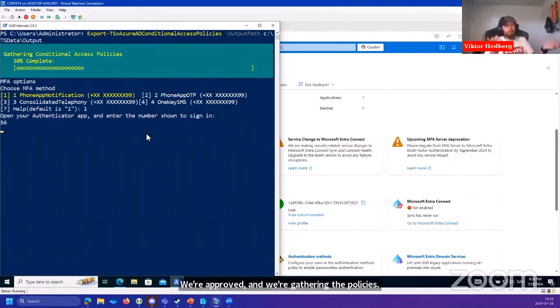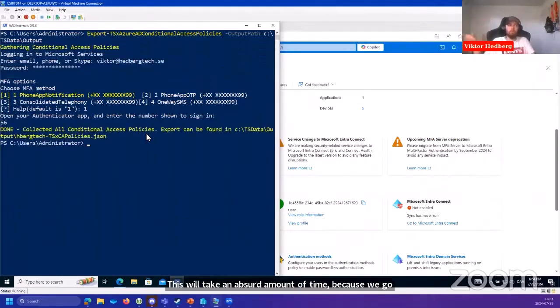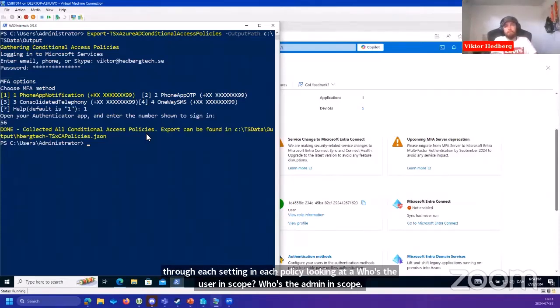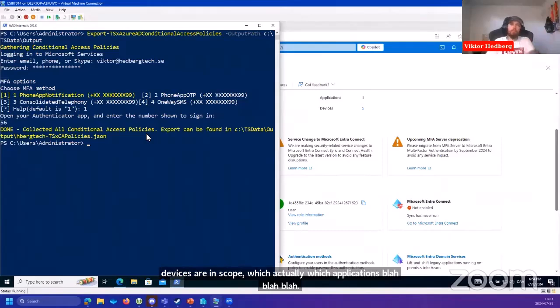So granted that the tenant has a lot of conditional access policies, this will take an absurd amount of time because we go through each setting in each policy, looking at who's the user in scope, who's the admin in scope, which devices are in scope, which applications, and all of that. But we got a result.